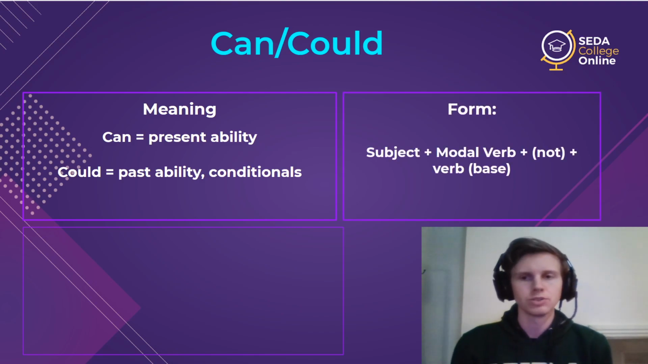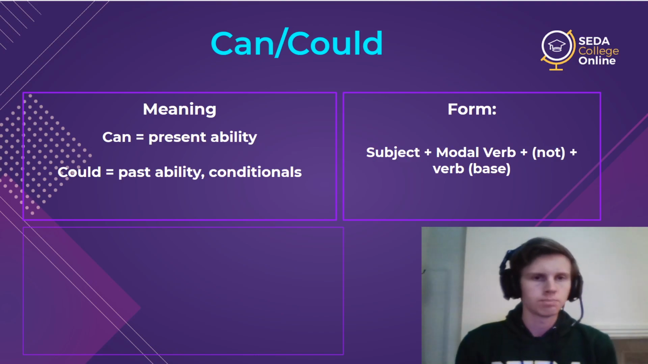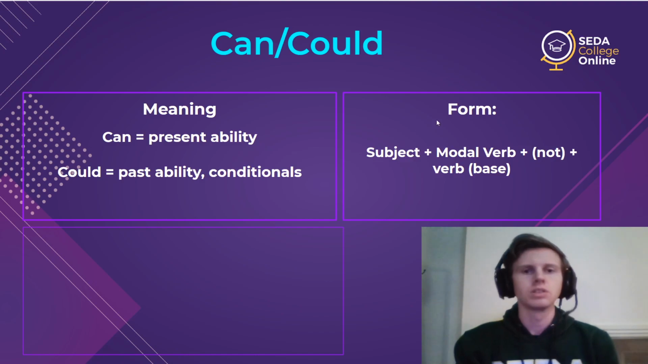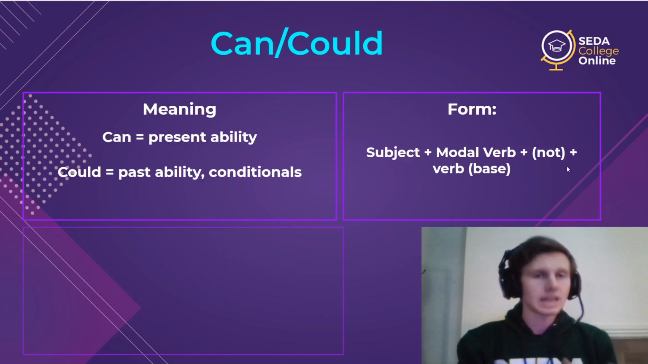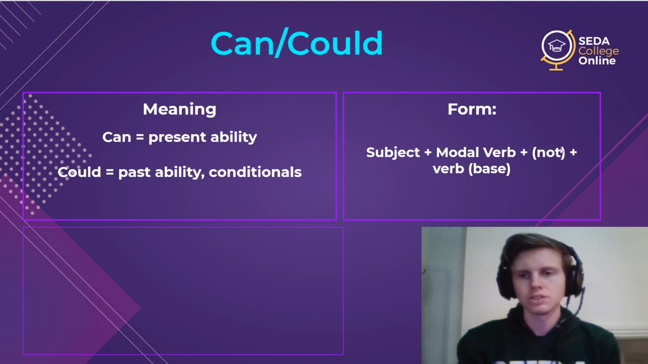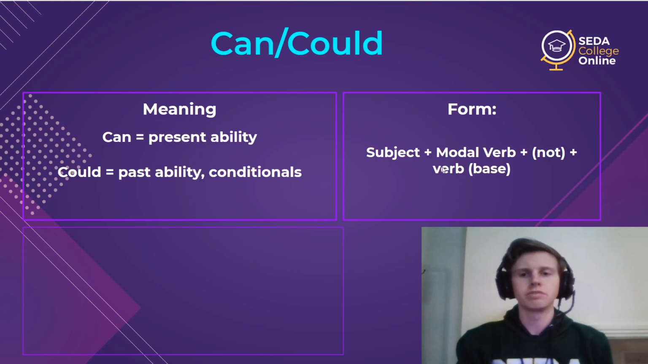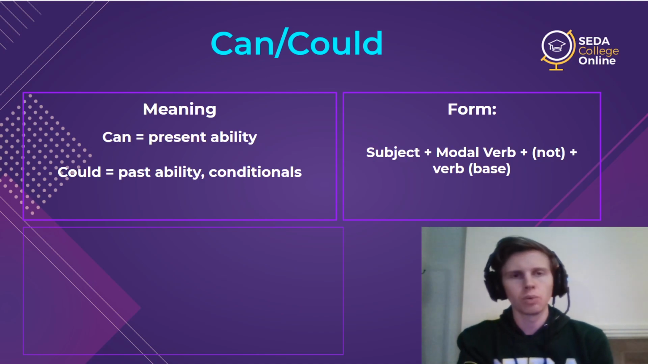So how do I use them in a sentence? Well, it's also very straightforward. The modal verbs are not very complex. It's subject, modal verb. If it's a negative sentence, not is here. And then the verb in the base form. So always, always, always, after a modal verb, the verb is in base form. There is no to. It is always in base form.